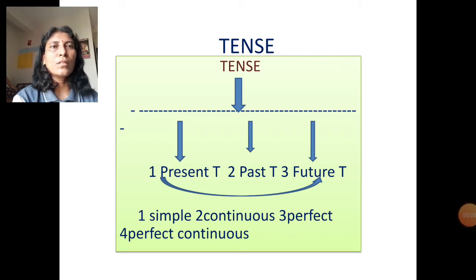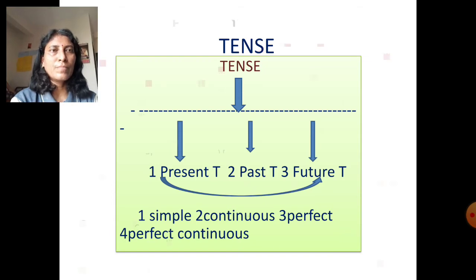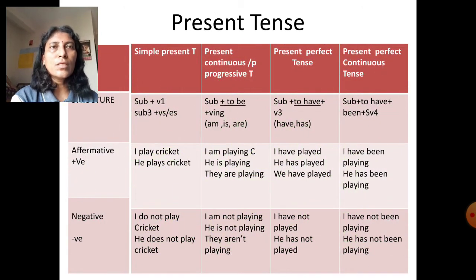Dear students, in this video we will learn about the tenses. There are three main types of tenses: present tense, past tense and future tense. And each of the three main types has four subtypes: simple, continuous, perfect and perfect continuous. In this video we will see about present tense.